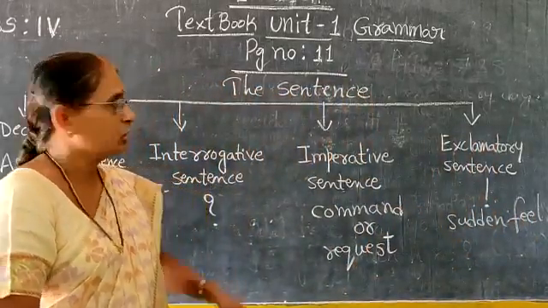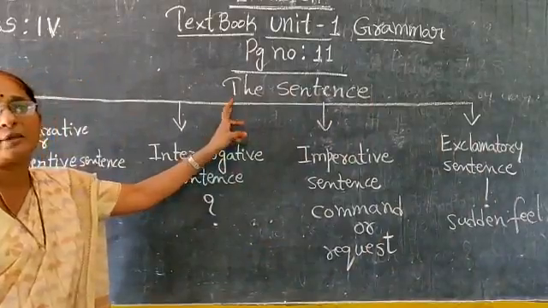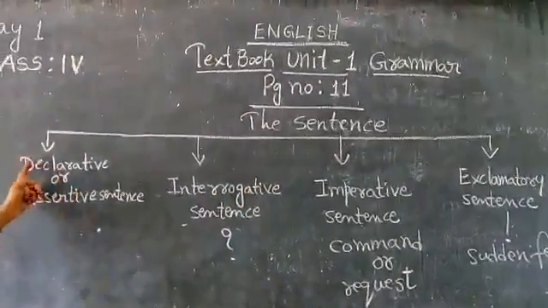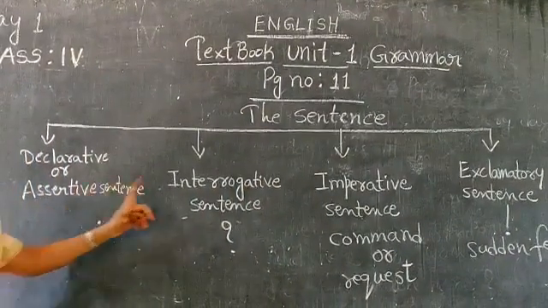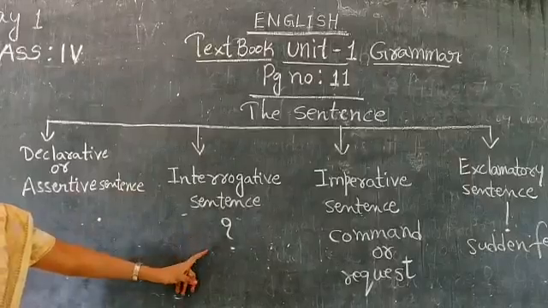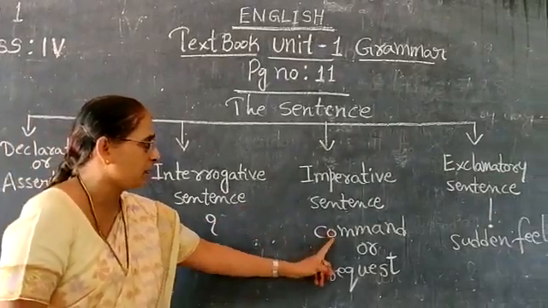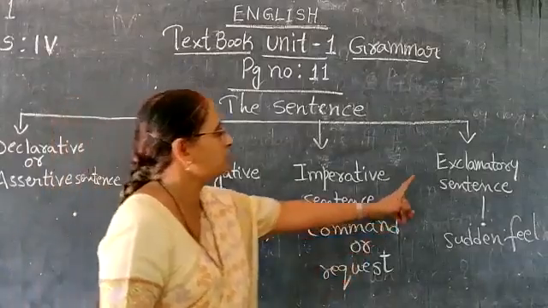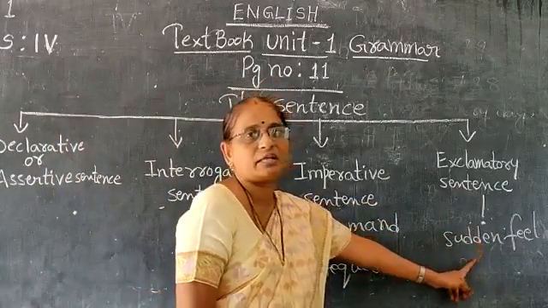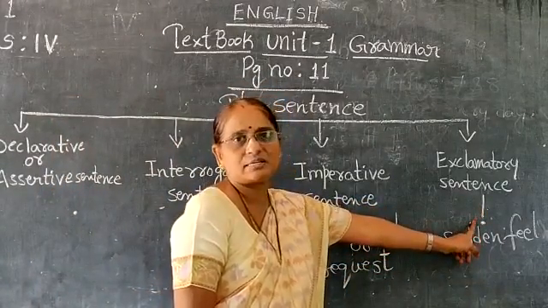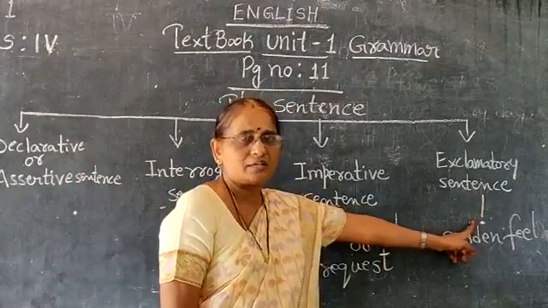Got it, everybody? In today's class I explained the types of sentences. Declarative or assertive sentence; interrogative sentence, asking questions, you are questioning others; imperative sentence, in which command or request will be there; and exclamatory sentence, a sudden feeling, the symbol is this one, children. Followed everybody? Got it? Good.